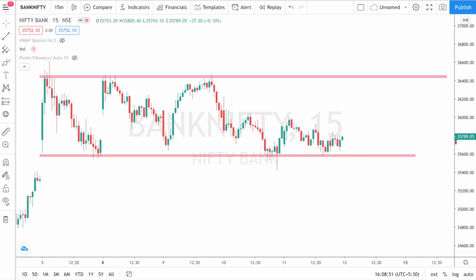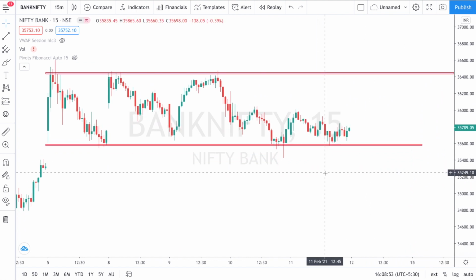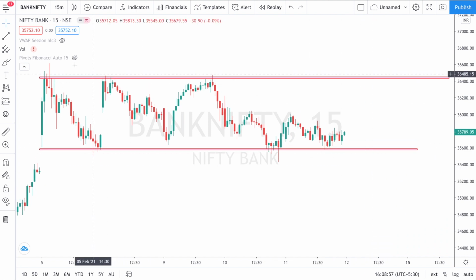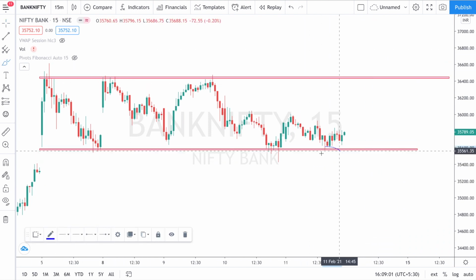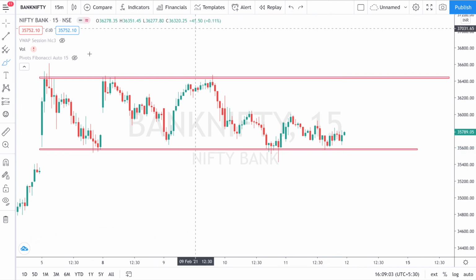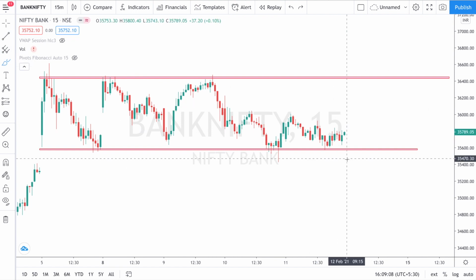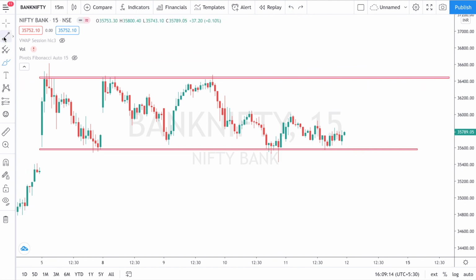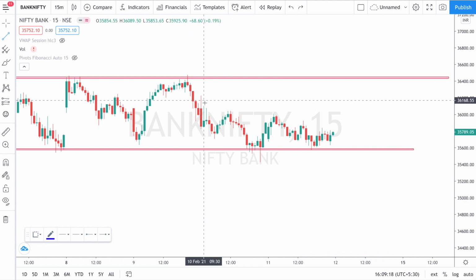If you check Bank Nifty for tomorrow, what should our trading strategy be? Again, Bank Nifty is still in the range. It has not broken the range today. Again, it has taken support at this level. So what is the possibility over here? Two possibilities, very simple. From here it can break downside, or from here it can again go upside. The possibility that I see for tomorrow is the upside, not the downside.